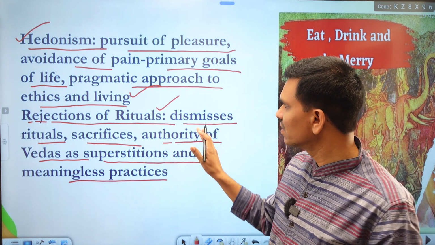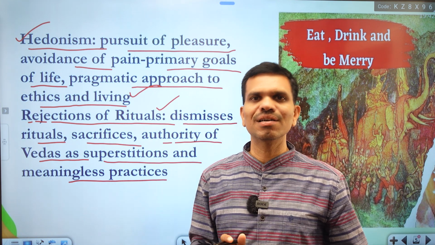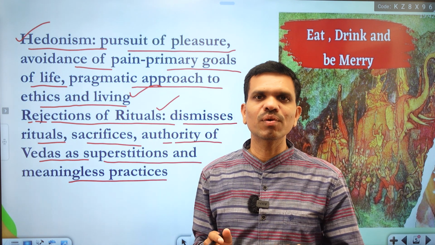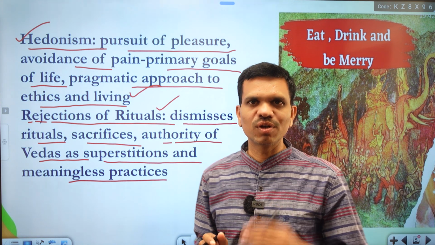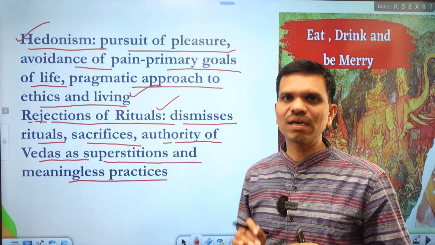So they dismiss ritual sacrifices and the authority of the Vedas. They are completely opposite to the Vedas, or whatever is propagated in the philosophy of the Vedas. So I think this is all about the Lokayata system.